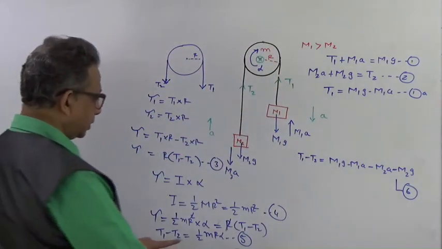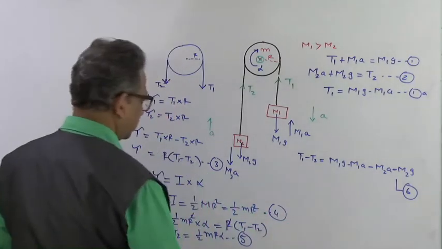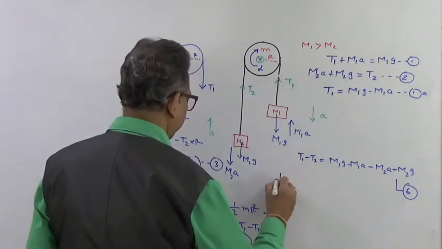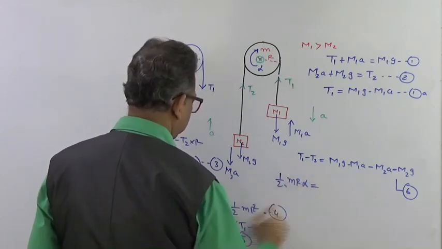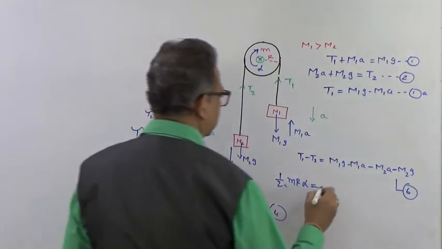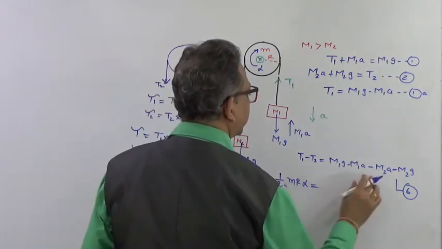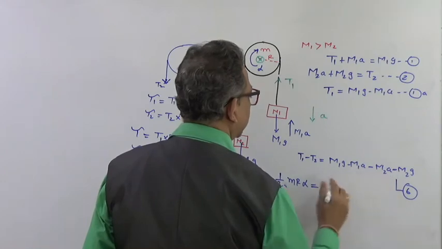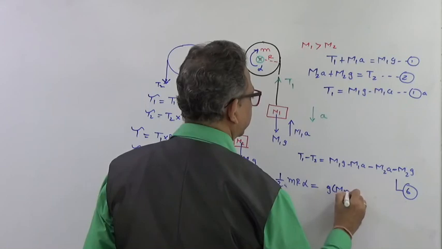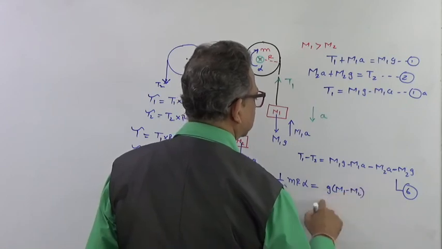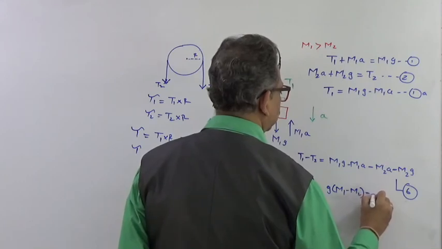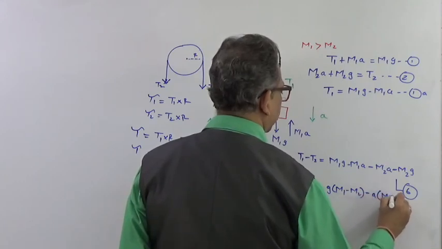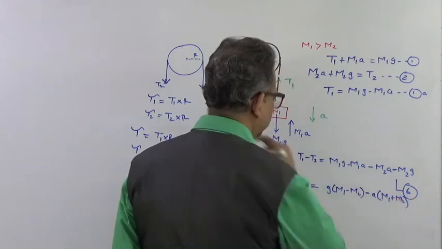Now equating equation number 5 and 6, because both of them are T1 minus T2, I will have 1/2 mr alpha, that will be equal to G into M1 minus M2, right, minus A into M1 plus M2.